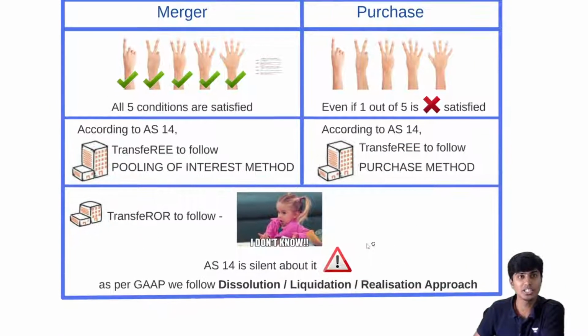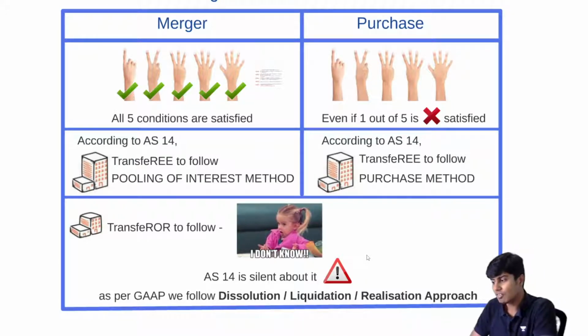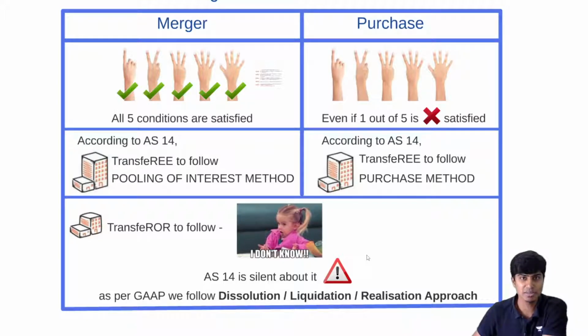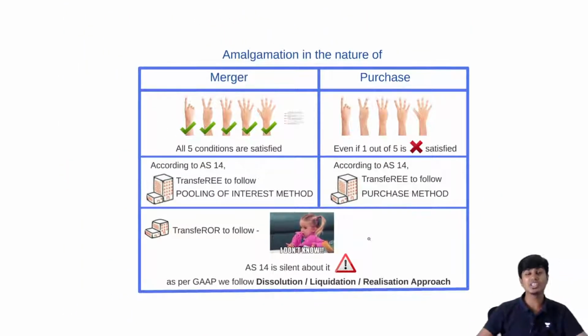We also understood that accounting standard 14 is silent about what accounting is to be done in the books of transferor, for which we will rely upon generally accepted accounting principles, which basically require us to do accounting in the approach of dissolution, liquidation, or realization. So I hope you all got this. This is with regard to the discussion in this video.